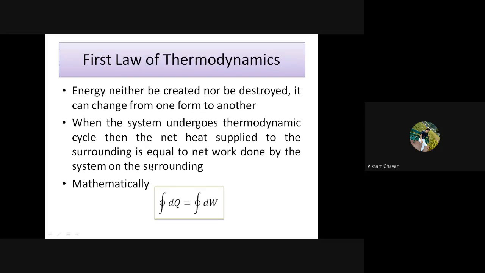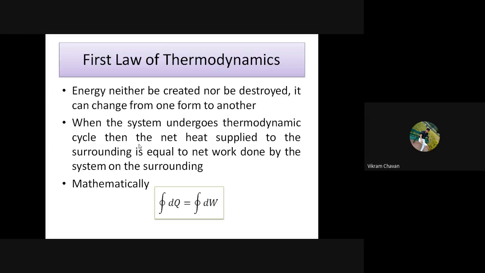Okay, so we have just discussed that to understand the relation among heat and work, the scientists established some kinds of laws. The first law of thermodynamics is the basic law to understand the relation of heat and work. So the first law, general statement: energy can neither be created nor be destroyed, and it can change from one form of energy to another. That is the basic statement of the first law of thermodynamics.